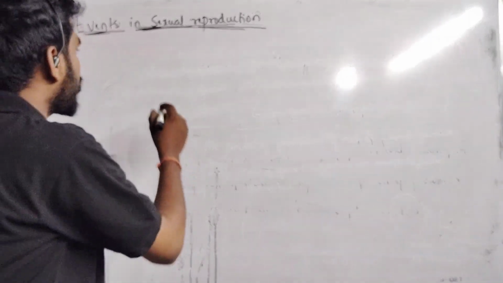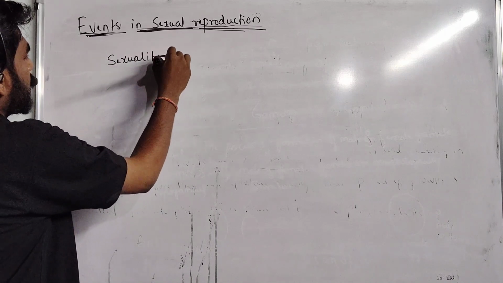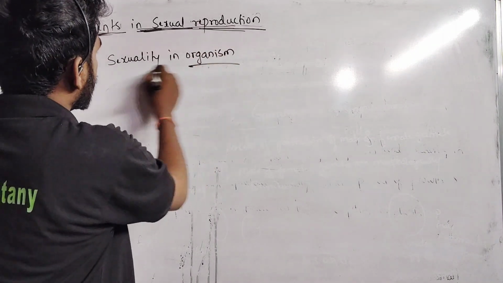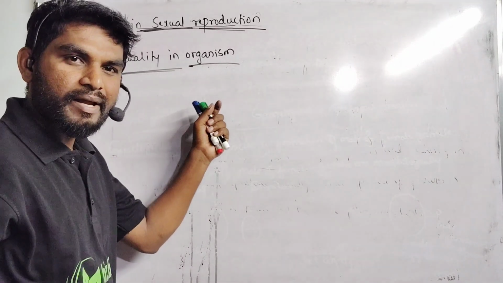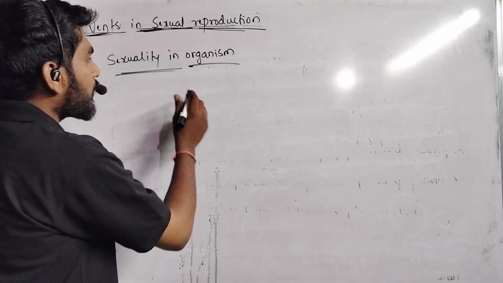Next, sexuality in organisms. For sexual reproduction, it includes the fusion of male and female gametes from two individual plants or two individual organisms.